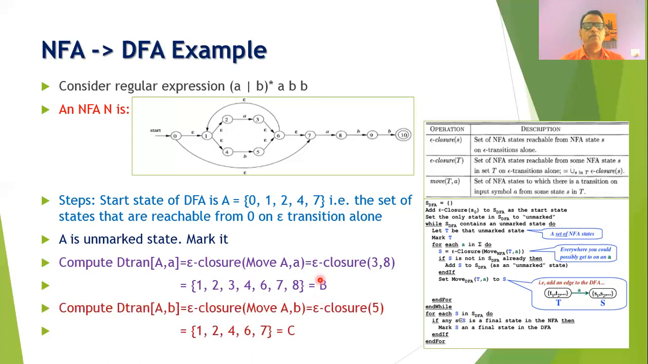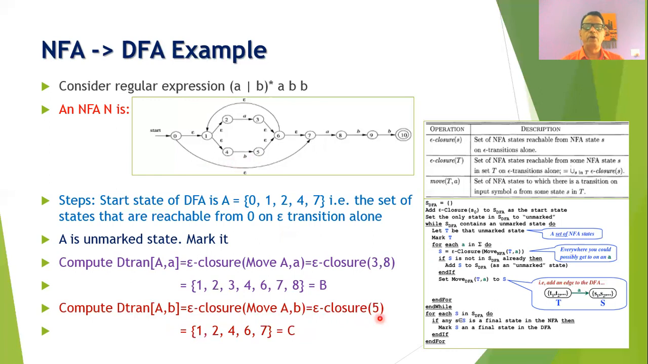Now, for this A, we will consider another input symbol, because there are two input symbols present in the regular expression. So we will compute DTran of A comma b, which is equal to epsilon closure of move(A, b). We will see from these states of A whether it is possible to reach another state on the input symbol b. One can easily observe that from 4 we can reach 5 on the input symbol b, and therefore move(A, b) will give us the state 5.